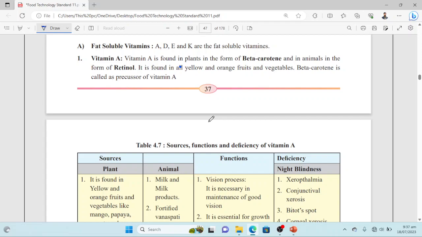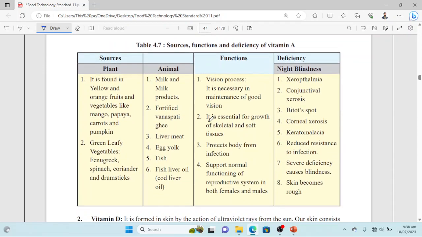Beta carotene is called a precursor of vitamin A, and we know what is precursor. Precursor is the inactive form of any vitamin. So beta carotene is the precursor form of vitamin A in plants, while animals contain vitamin A in the form of retinol. So this is about vitamin A.